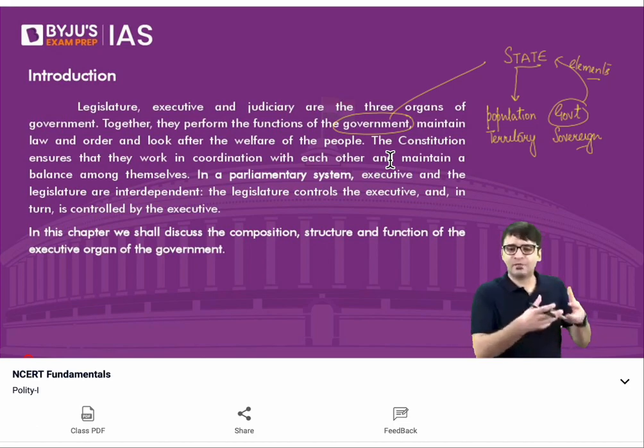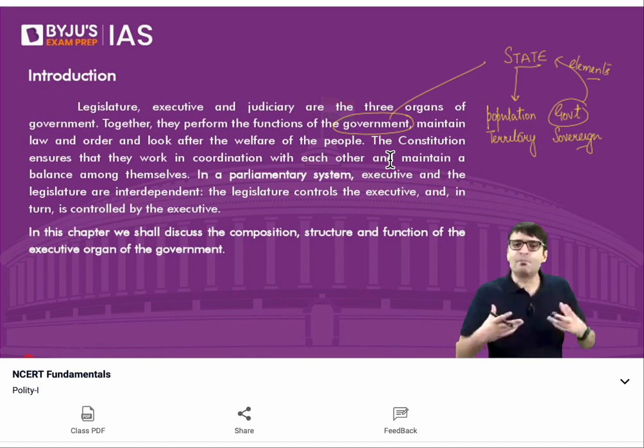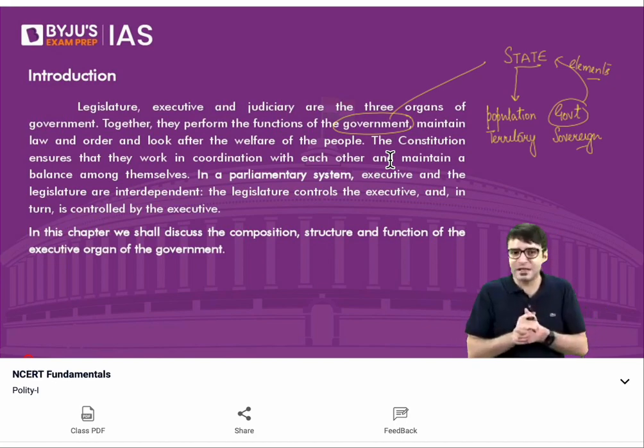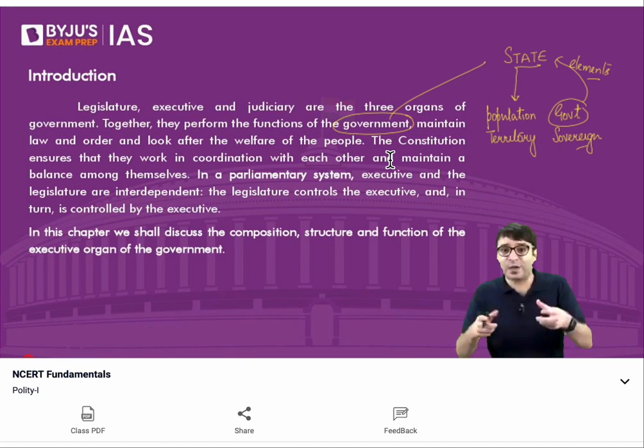For example, right now we have a government which enjoys majority on the floor of the Lok Sabha. The opposition is crying that we need a discussion on price rise. We need a discussion on these and these many things. But it is the government which decides whether such a discussion can take place or not.